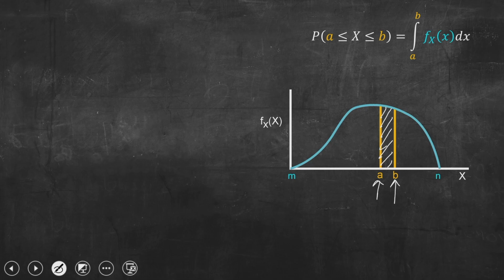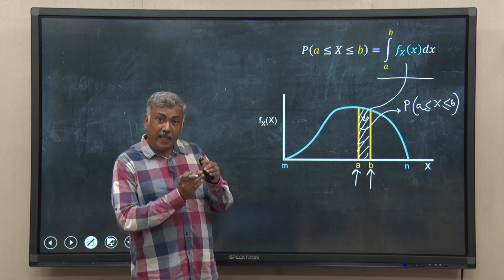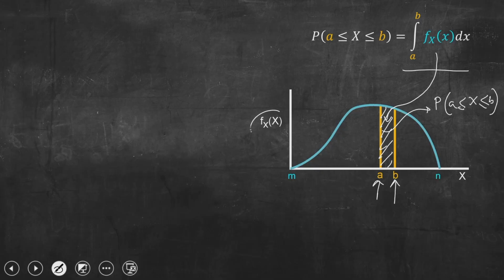So, when I integrate this function f of x from a to b, I get this area. So, this area is nothing but the probability that x lies between a and b in this interval. So, this area under the curve in that region is the probability. The value of f of x is not a probability. We have to understand the difference.